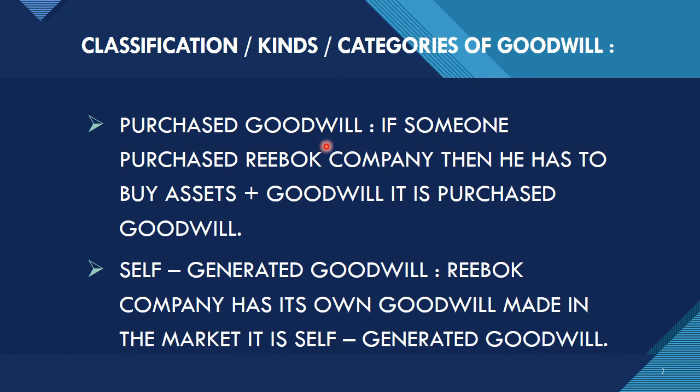So when a person goes to buy Reebok company, Reebok is already a very settled company, they not only have to buy the assets, but they will also have to pay some amount for the goodwill, because they are buying an already reputed firm. So the business is well settled. The person who is buying has to carry on that business. Okay. So he already has very good goodwill in the market, already settled by this Reebok company. Nothing new he has to do. He has to continue that business. That is purchased goodwill, when assets plus goodwill is paid for.